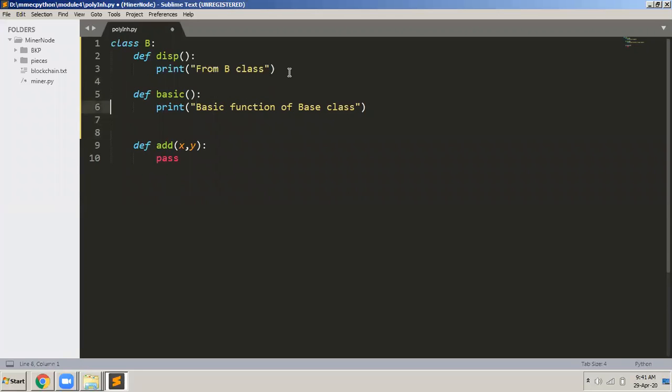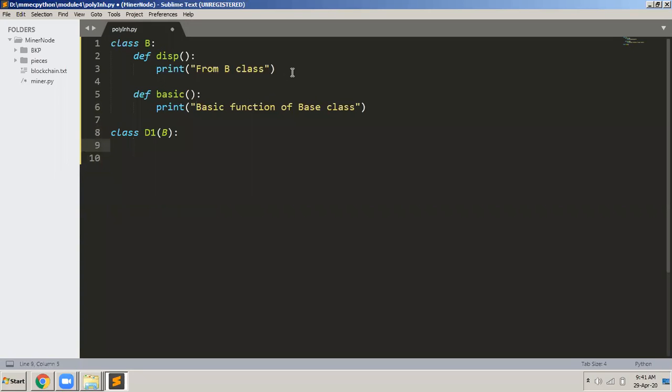So I have a base class called B. It contains two functions, disp, and one more function called basic. Now remember the names of the functions and what they do. Now I define one more class called D1, which inherits B.